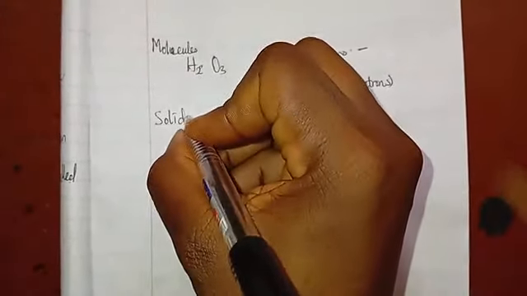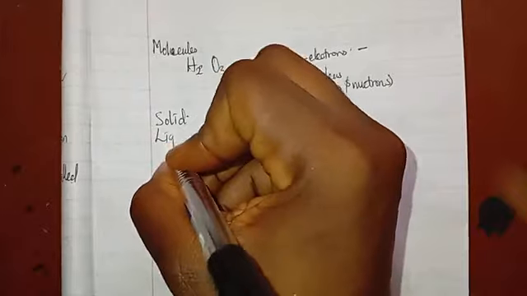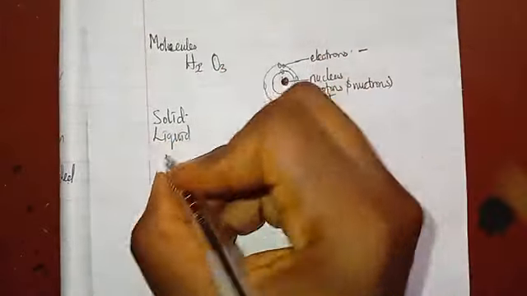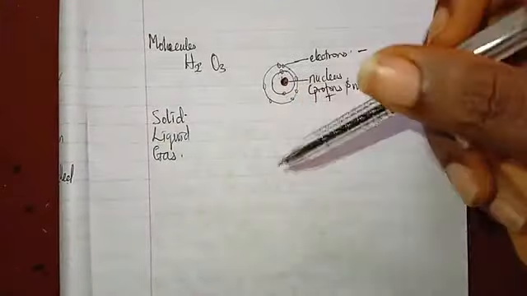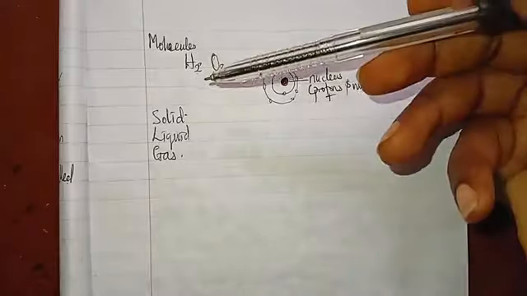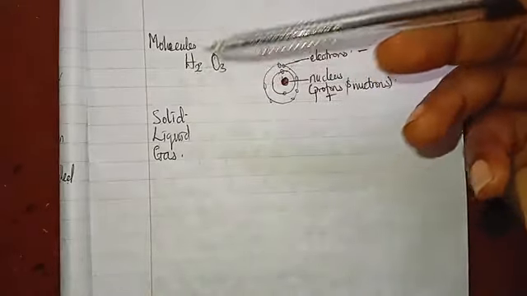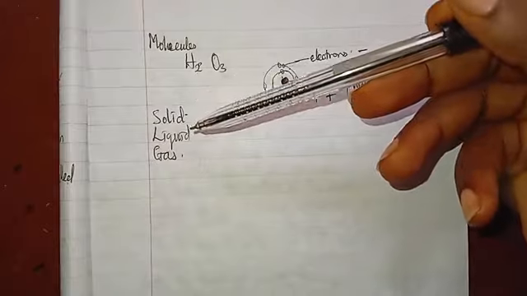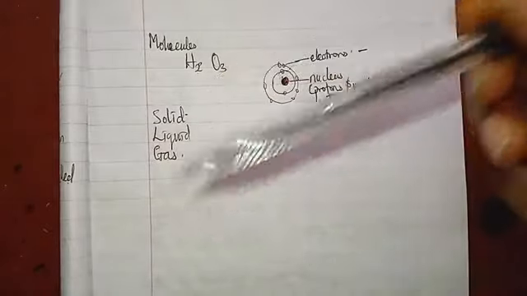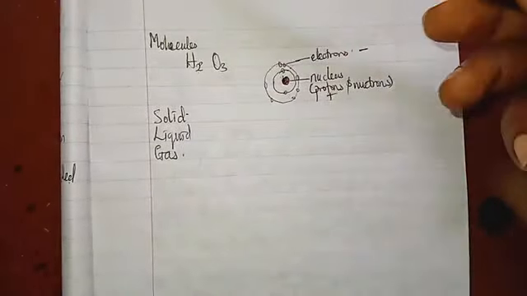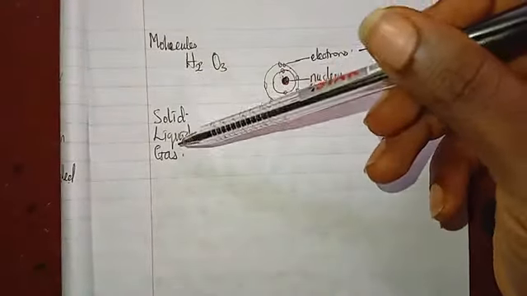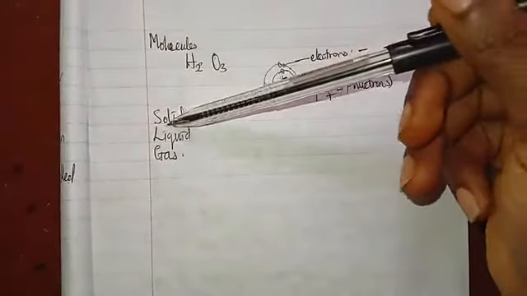The states of matter are solid, liquid, and gas. At the end of this video, we are going to talk about one more state of matter, but it's not really popular and it is not for your level. It is very high level physics that talks about the fourth state of matter, or even sometimes the fifth. But for now, we just talk about solid, liquid, and gas.